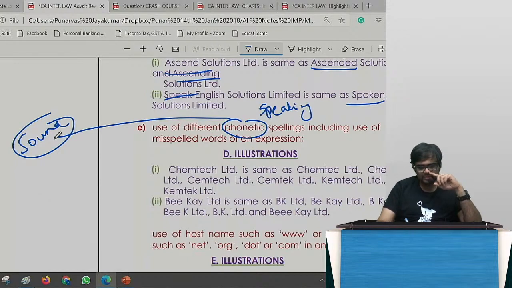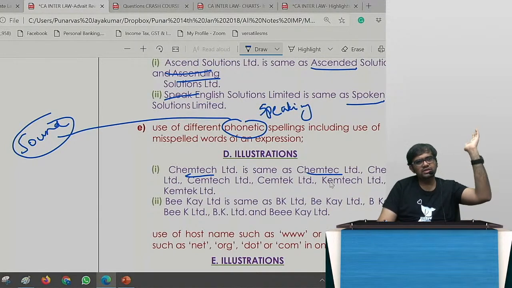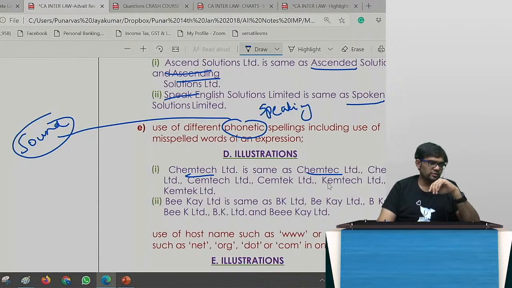So Chemtech Limited is the same as Chemtech Limited, because if you see, Advait Learning Private Limited is the name of our company. There is one more, Advait Solutions Private Limited. So they are allowed. That is into consultancy. We are into teaching. So that is allowed.